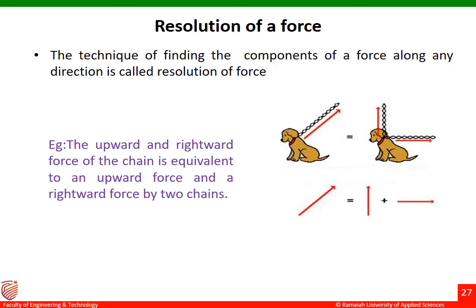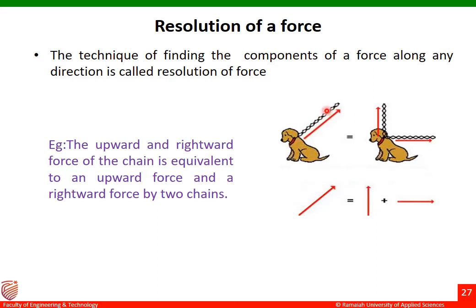So this is the example there. The upward and rightward force of the chain is equal to an upward force and a rightward force by the chain. Here there is a dog and it is pulled with the help of a chain.